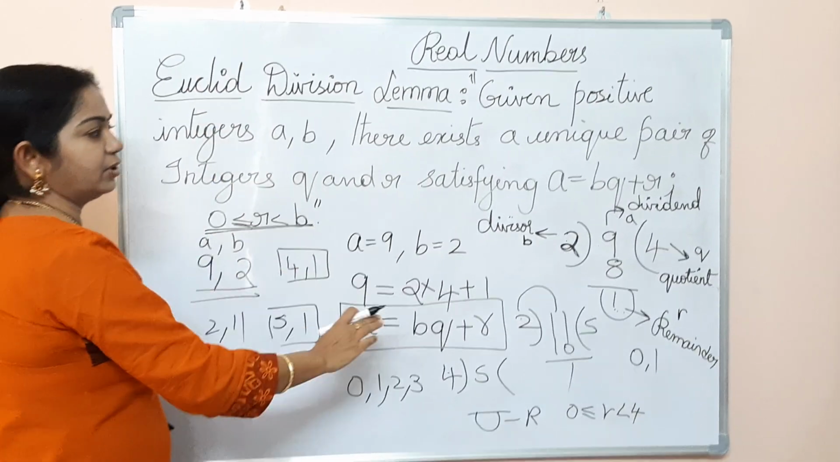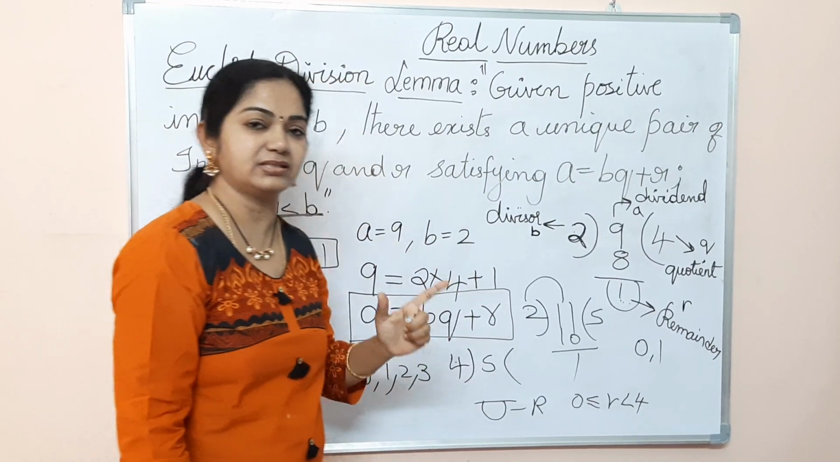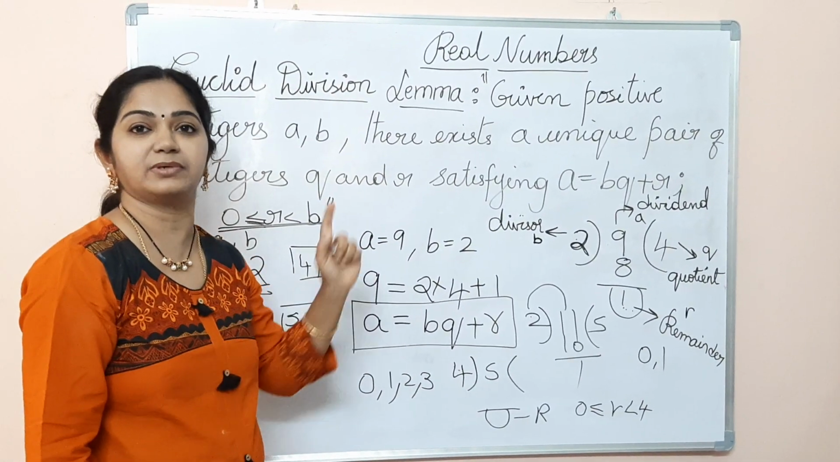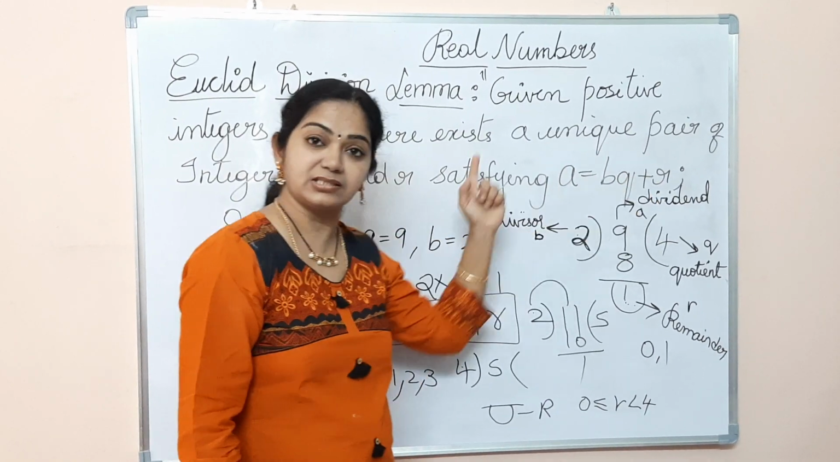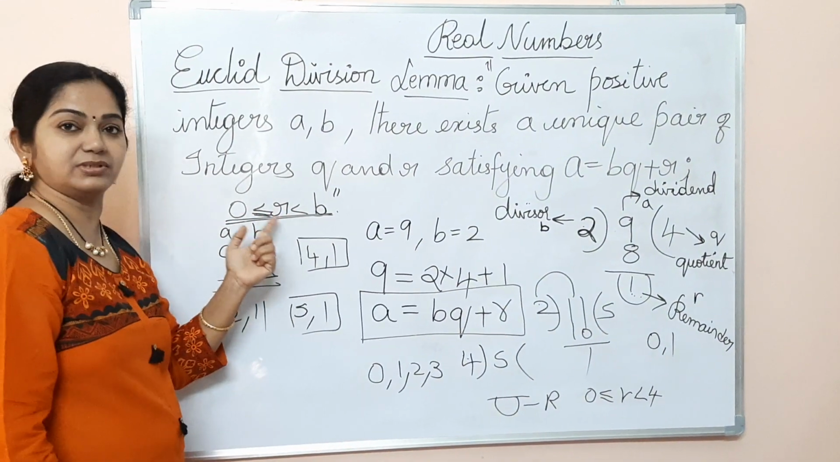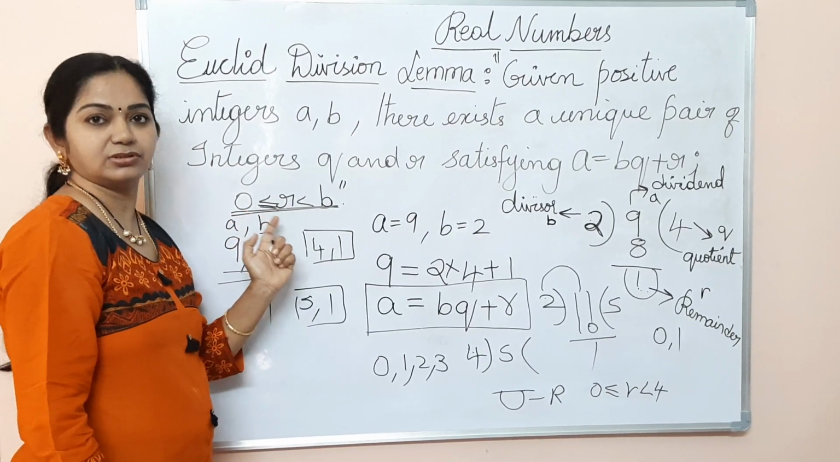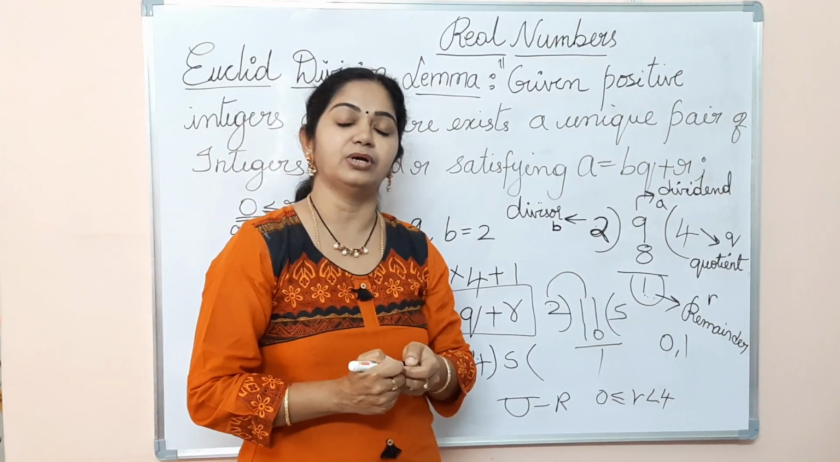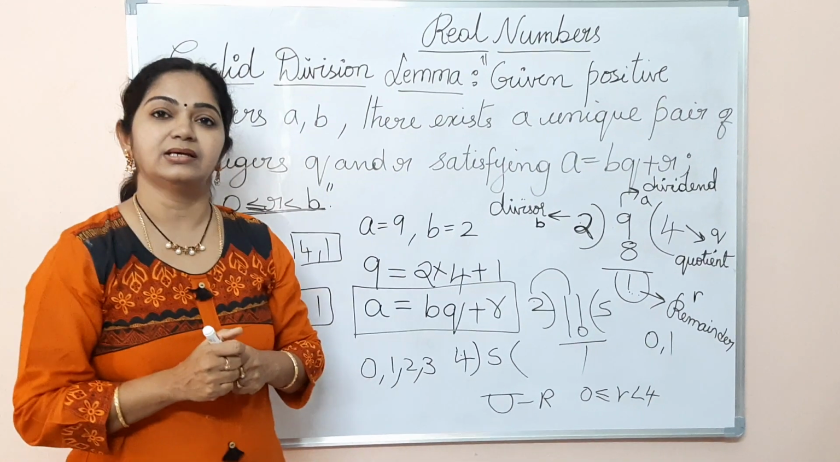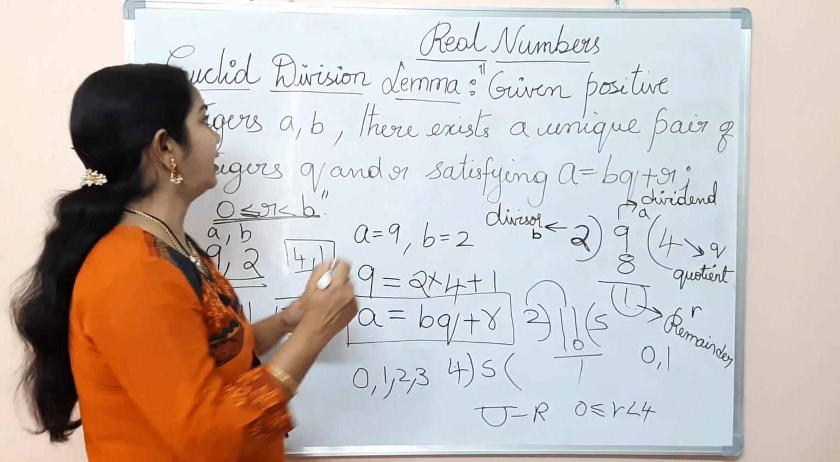So overall, the Euclid division lemma states that for any two positive numbers, there exists a unique pair of numbers q and r satisfying a is equal to bq plus r, such that the r value lies between 0 and b, and it may be equal to 0. This is the Euclid division lemma. And also Euclid has given us a Euclid division algorithm. It's a different algorithm.